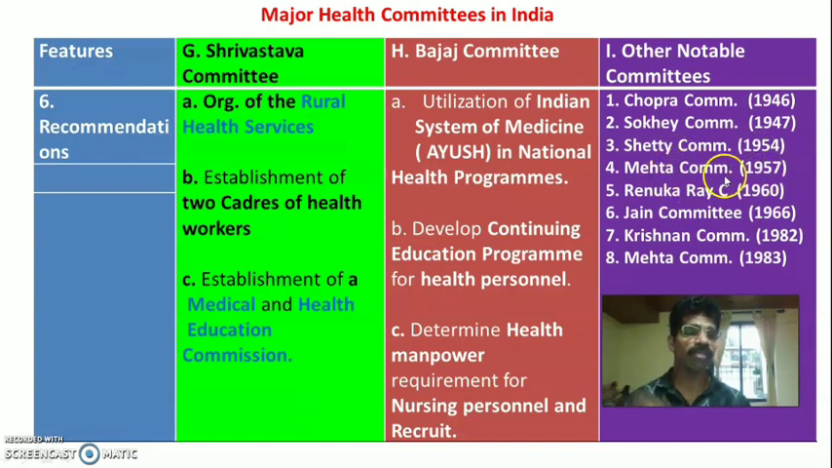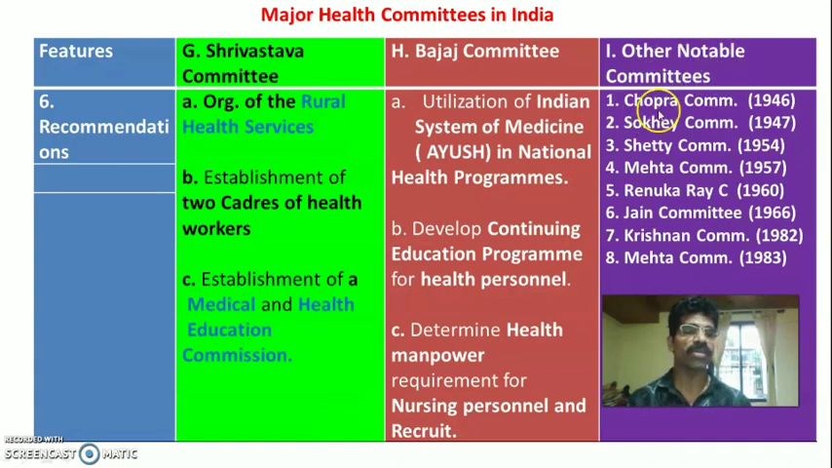There were two Mehta committees, 1957 and 1983, but these were different committees. Then the fifth one is the Renuka Ray Committee 1960, then Jain Committee 1966, Krishnan Committee 1982 and Mehta Committee 1983. So these were the other notable committees who studied the situations and health condition with different objectives and recommended for the development of the health services and health planning in India.